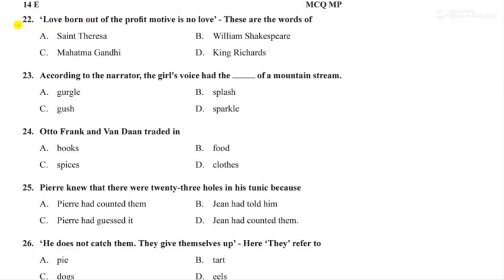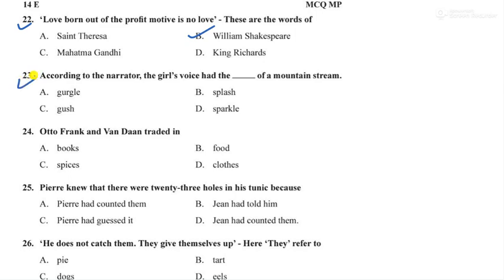Next is question number 22. Love born out of the profit motive is no love. These are the words of whom? This is taken from What Is Moral Action, and it is the word of William Shakespeare.